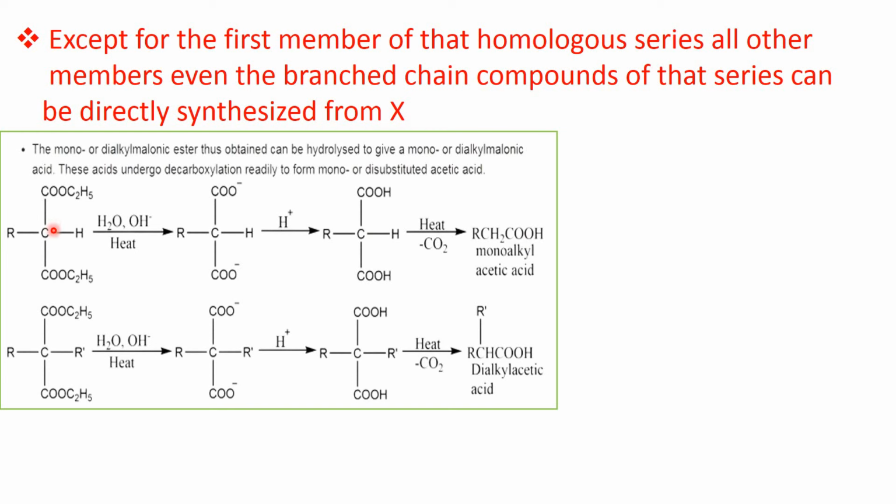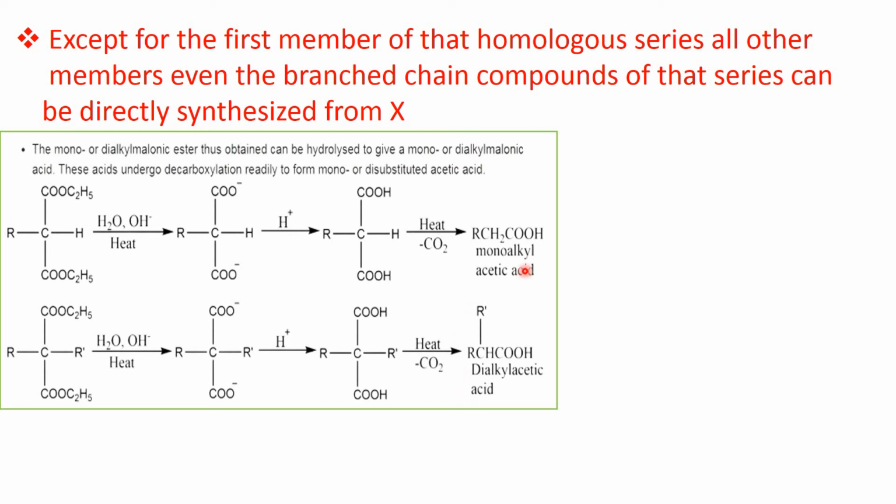Just now we have seen that diethyl malonate can be alkylated because of the presence of this active methylene group, which can form the carbanion. Now, this alkylated diethyl malonate, when hydrolyzed and then heated, will form the monoalkyl acetic acid. R is another alkyl group. When the dialkyl derivative of diethyl malonate is hydrolyzed, followed by heating, carbon dioxide is removed and we get the dialkyl acetic acid.